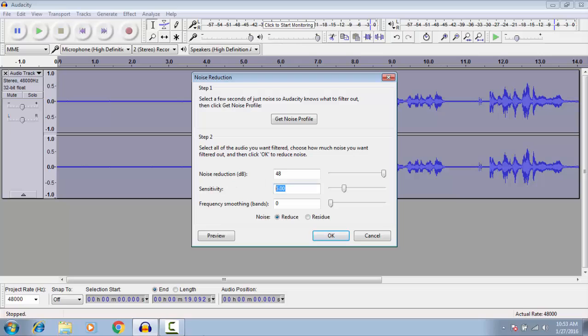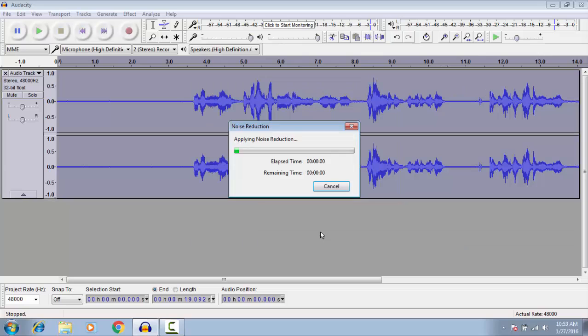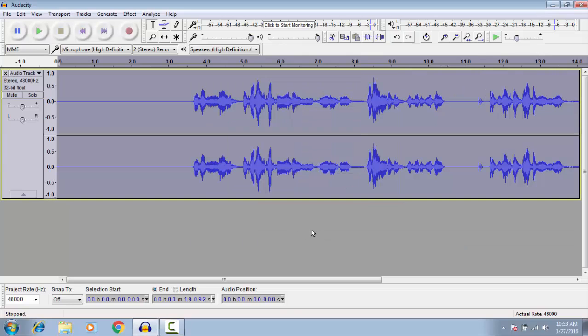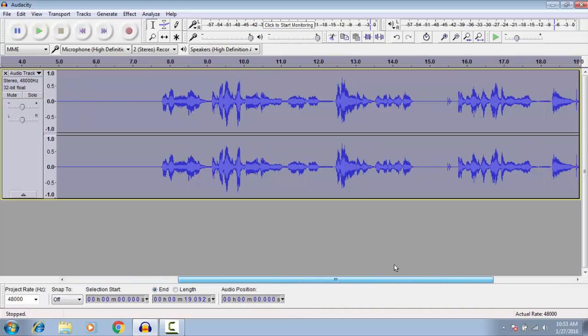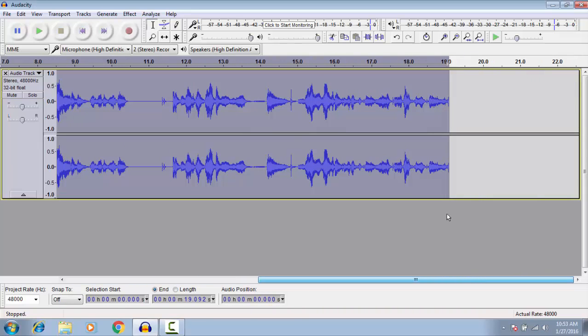Sensitivity, I put the sensitivity on 7.5 and that, and hit reduce. Hit OK. And it should apply it. Now you guys see these very small lines, like very small lines.